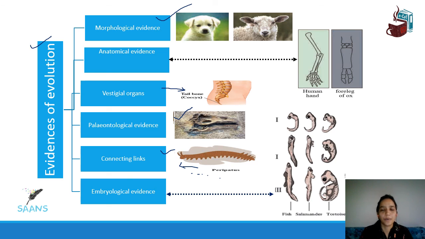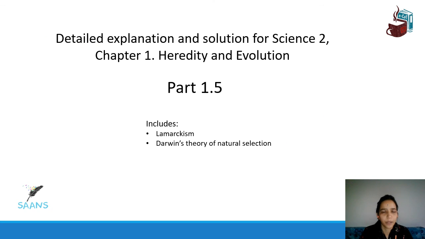So yes, we are done with evidences of evolution. In the next part, let's see what we'll be dealing with. In part 1.5, we're going to deal with Lamarckism and Darwin's theory of natural selection.